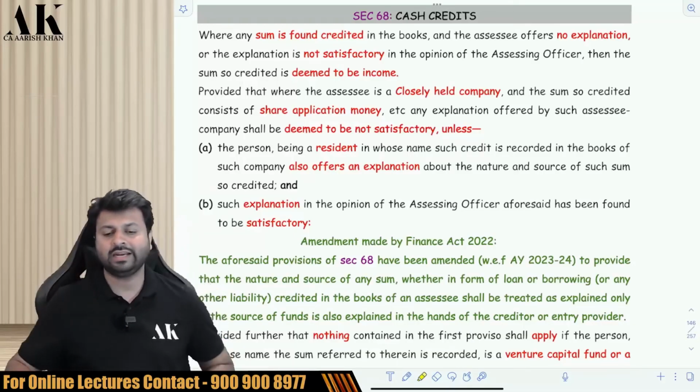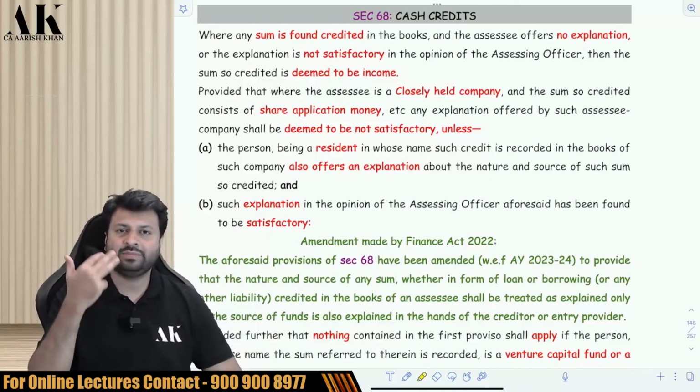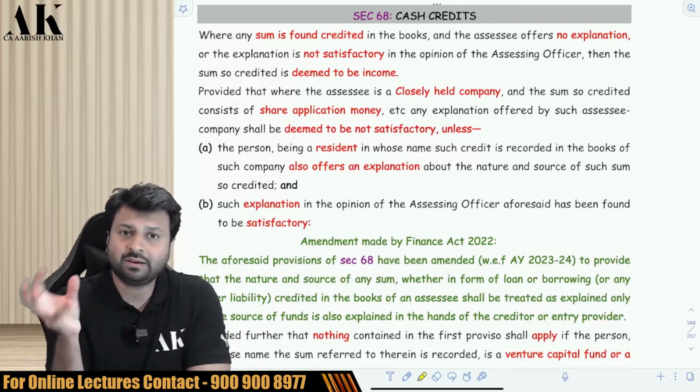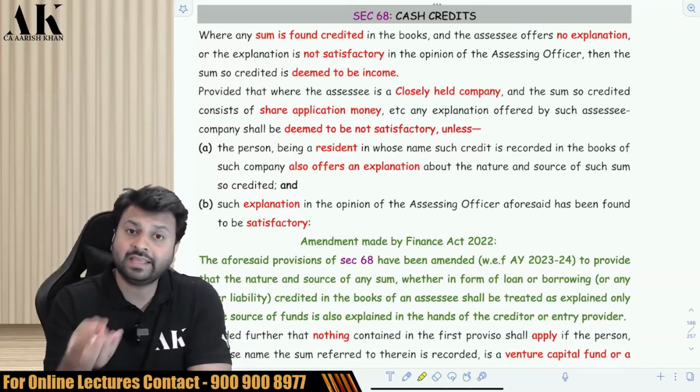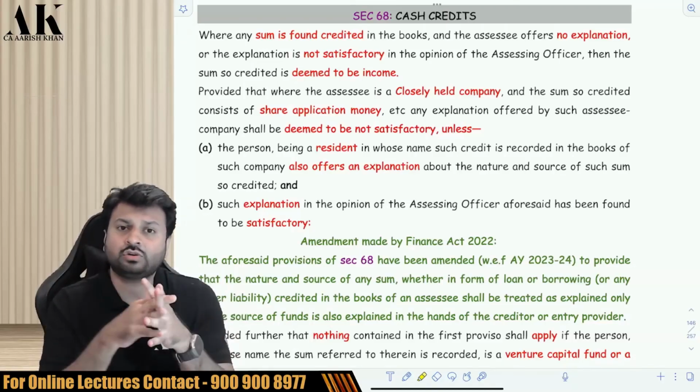Now there are certain unexplained sections which we need to understand, like 68, 69, 69A, 69B, 69C, 69D, and then the master section 115BBE, and then the penalty section for this master section, 271AAC. All these 8 sections go together hand in hand.